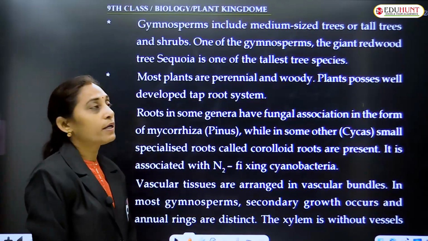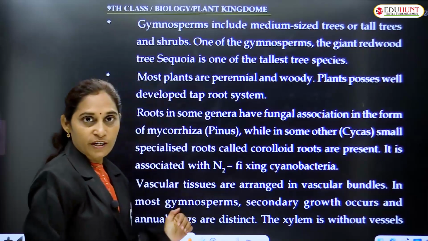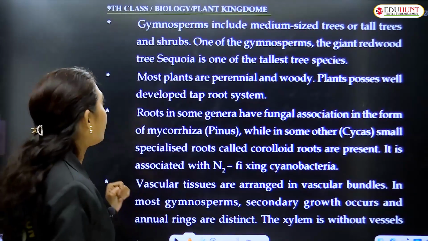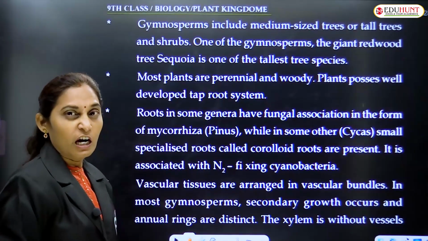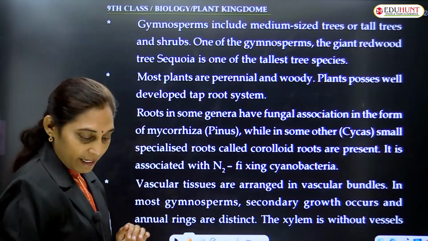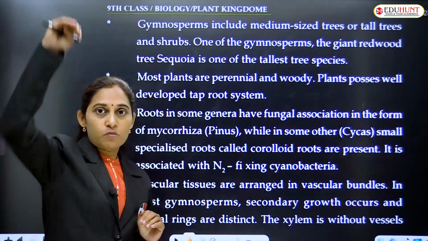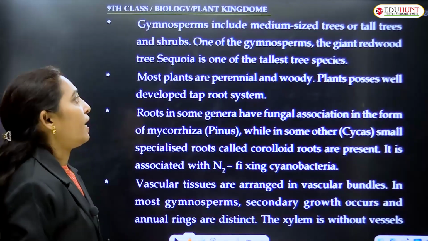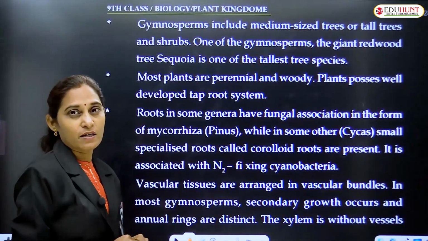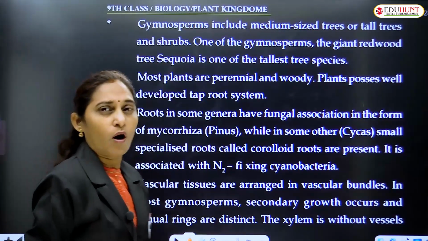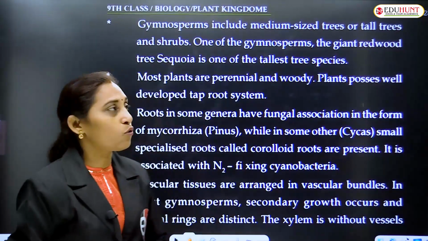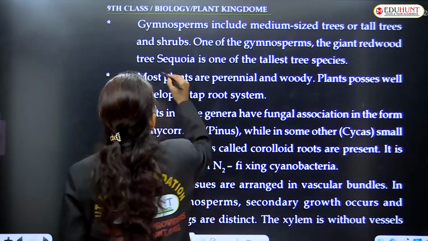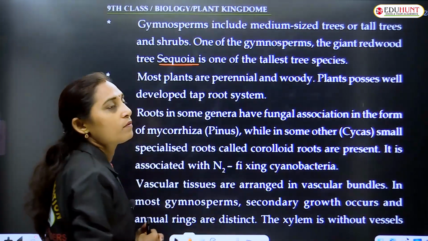They include medium-sized trees, tall trees and shrubs. Herbs are absent. And one of the gymnosperms, the giant, tallest tree, sequoia, belongs to gymnosperms.